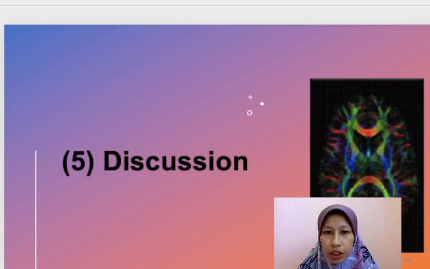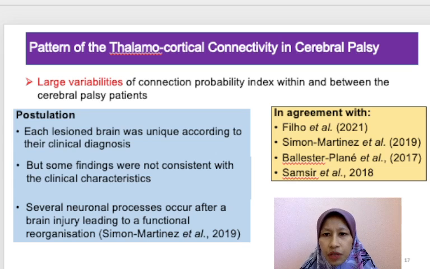Moving on to the discussion part. There were large variabilities of connection probability index within and between the cerebral palsy patients, because each lesioned brain was unique according to their clinical presentation. But some findings were not consistent with the clinical characteristics because several neuronal processes have occurred post-brain injury that lead to a functional reorganization of the neurons in the brain.